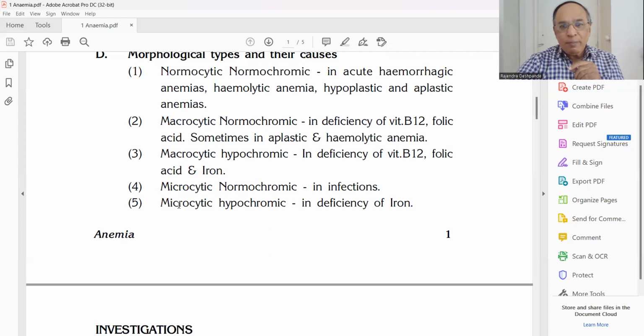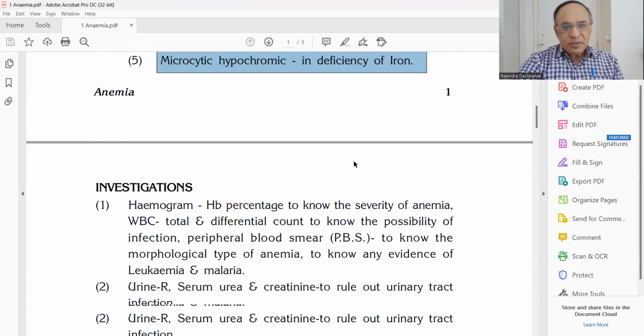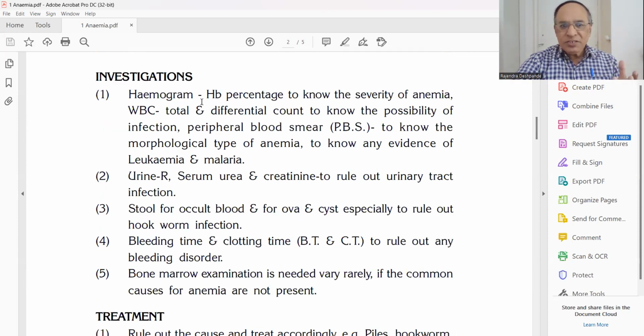And microcytic hypochromic, I am repeatedly telling you, this is the most common anemia. You must remember this. Iron deficiency anemia is microcytic, the size of the RBCs, red blood cells, will be less, and the color will also be less. Okay, now which are the investigations? Hemogram, that is you get the hemoglobin, red blood cells, WBCs, neutrophil, eosinophil, basophil, lymphocyte, monocyte, platelet count, and the morphology of RBC. So that is hemogram.